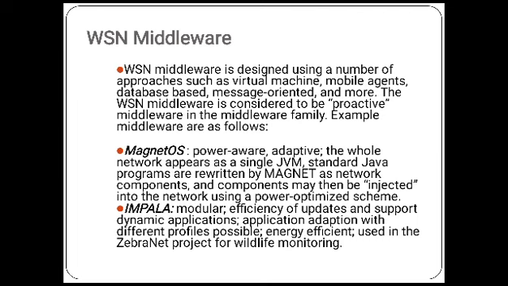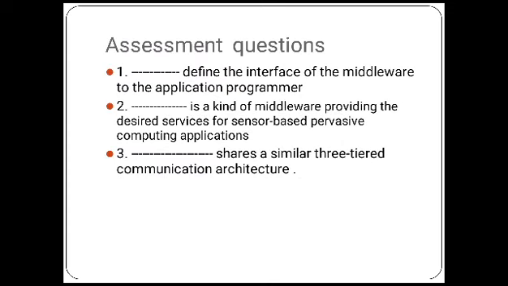Examples of middleware are Magnet OS and Impala. In Magnet OS, the whole network appears as a single JVM. Standard Java programs are rewritten by Magnet as network components, and the components may be injected into the network using the PowerHop adaptive scheme. Impala offers modularity, efficiency of update and support for dynamic applications. Application adaptation with different profile possibilities and energy efficiency is used in the ZebraNet project for wildlife monitoring.